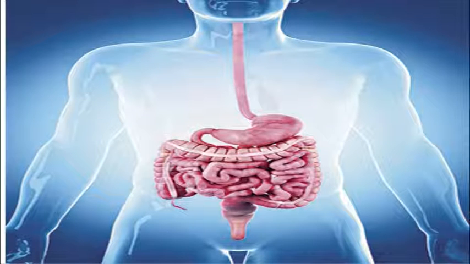The alimentary canal is a long tube that starts from the mouth, passes through the thorax, abdomen and pelvis, and ends in the anus. It is a long tube through which the food passes. The digestive system can be 30 feet in length.